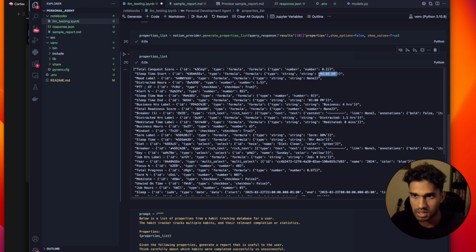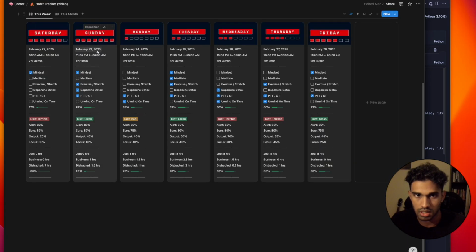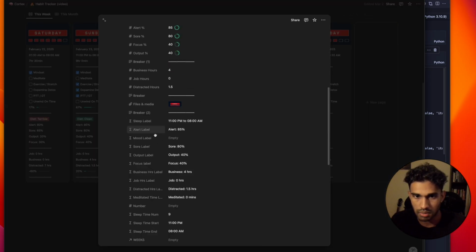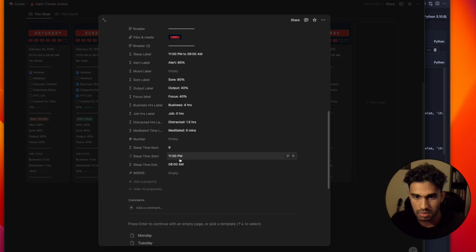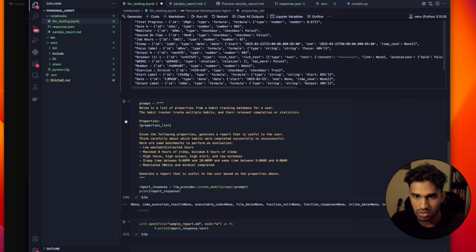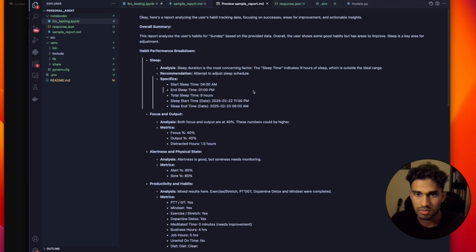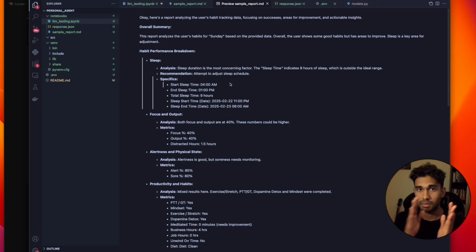So for example, this says 4 a.m. and I'm guessing this is some sort of time zone conversion going on right here, because essentially if we take a look at the 23rd and we take a look at that property, you can see sleep time start and end are 11 and 8. Which then at the end of the day threw off our test report here. This is the end report that we got. This is for a single day. The agent would essentially look at multiple days and figure out what is going wrong or what is going right.